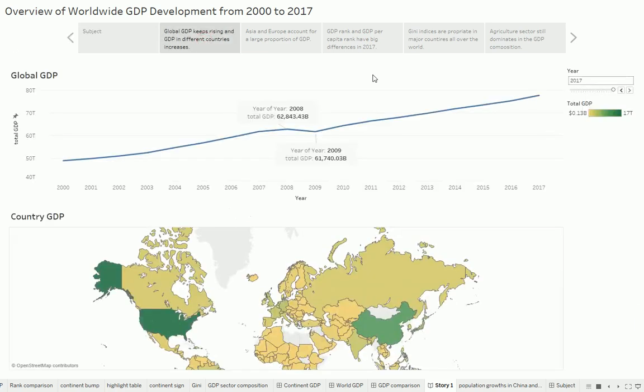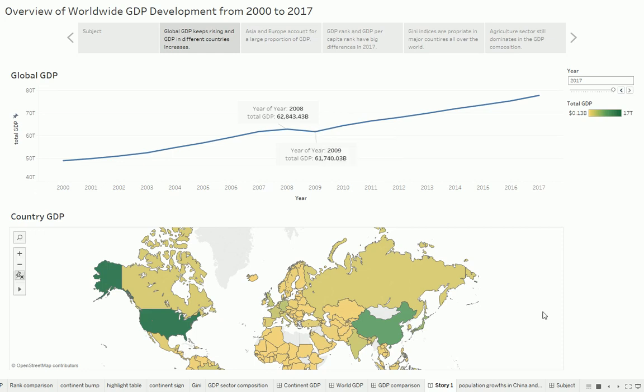First, let's look at the global GDP. We can see that the global GDP keeps rising in general from 2000 to 2017, but in 2009, the global GDP has a small drop. The main reason should be the global financial crisis at that time.